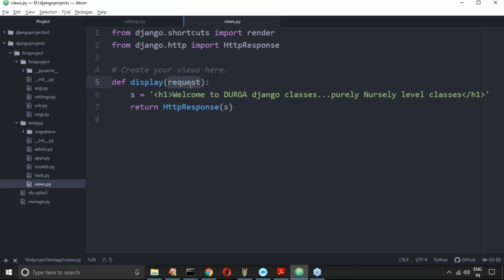In the next examples I will use this request object, but the web server always provides the request object for your view function, whether you use it or not. Providing the request object is the responsibility of the web server.